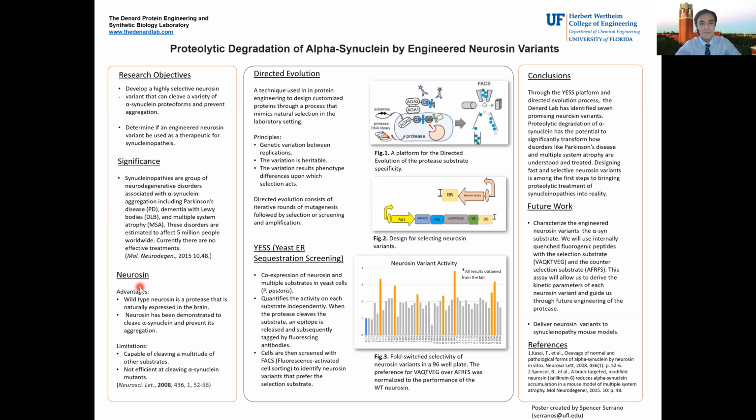Neurosin is a great enzyme for our studies because wild-type neurosin is a protease that is naturally expressed in the brain where synucleinopathies occur. Additionally, neurosin has been demonstrated to cleave alpha-synuclein and prevent its aggregation. There are some limitations of the wild-type enzyme, however. It is capable of cleaving a multitude of other unrelated substrates, which can be detrimental to the treatment. It is not efficient at cleaving alpha-synuclein mutants, which are also associated with synucleinopathies.